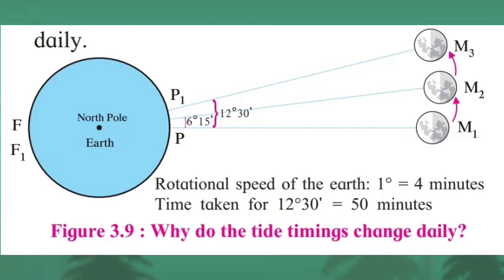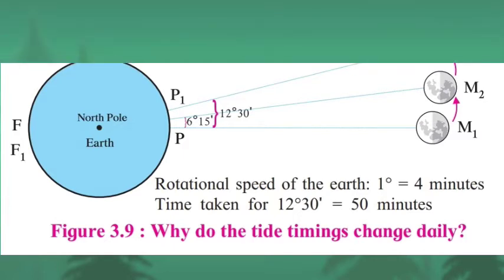There is a high tide and low tide twice in a day, in 24 hours. The time difference between two high tides is 12 hours and 25 minutes. So after 12 hours and 25 minutes, this cycle of high tide and low tide gets completed. For that reason, children, the timing of tide changes every day.